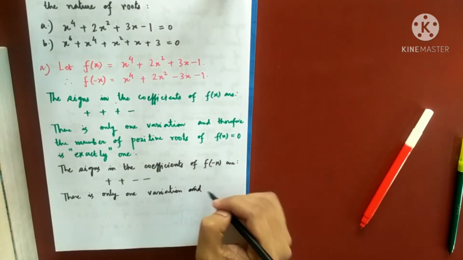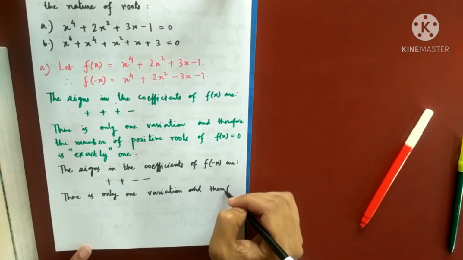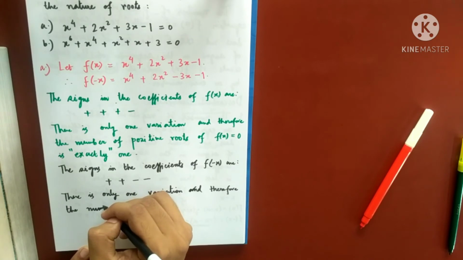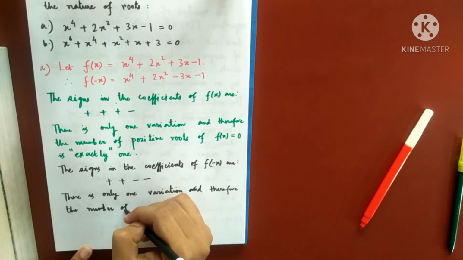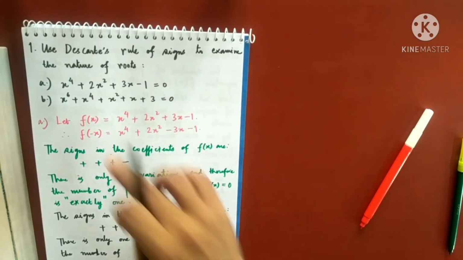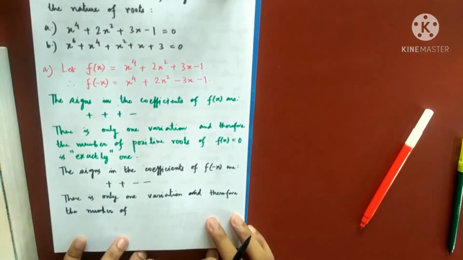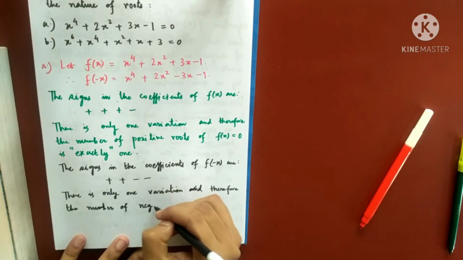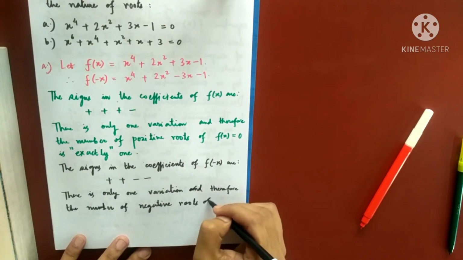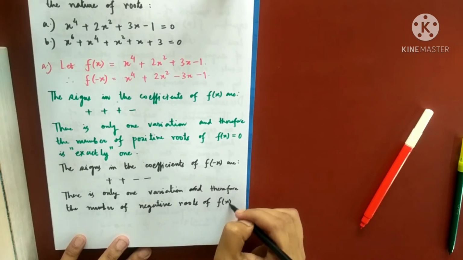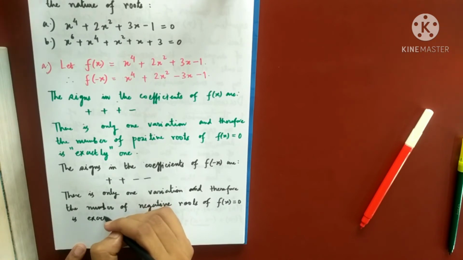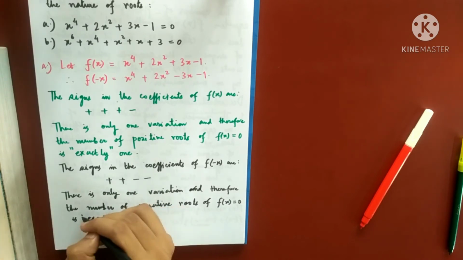And therefore the number of negative roots, so positive roots of this equation are basically the negative roots of this equation. So the number of negative roots of f(x) equals 0 is exactly 1.